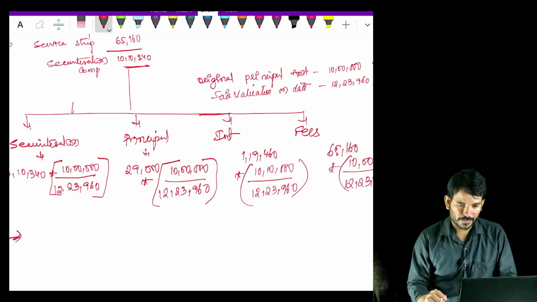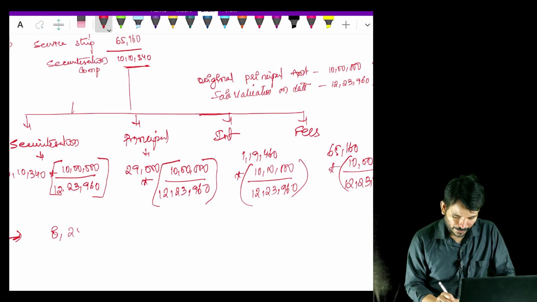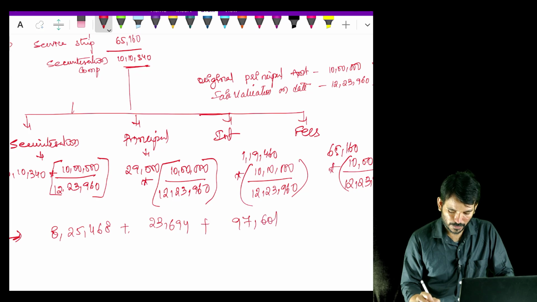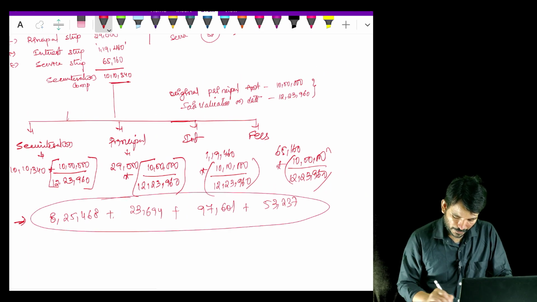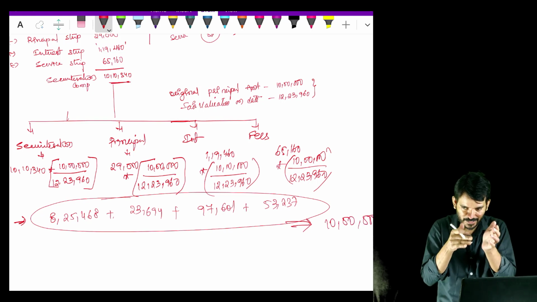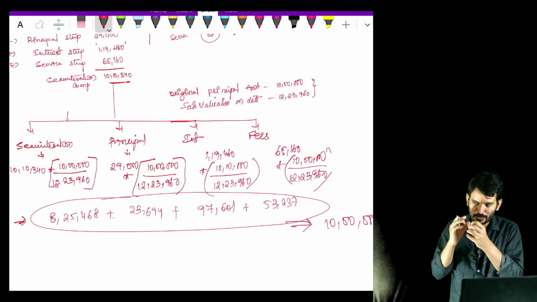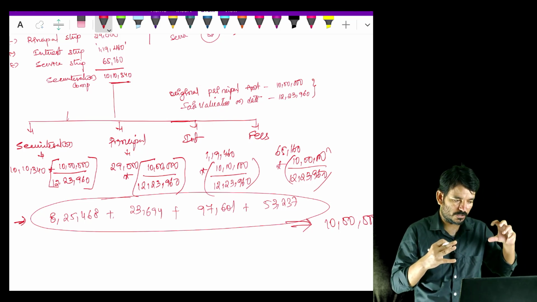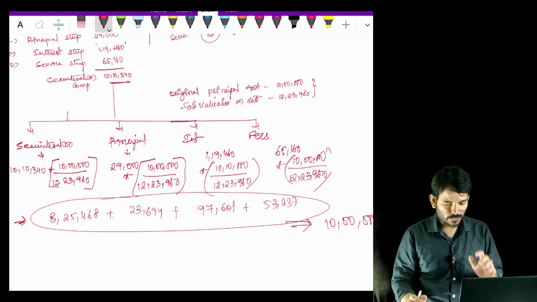Okay, I'll write it from here. So it is becoming 8,25,468. The principal portion is coming to 23,694, and the interest portion is 97,601, and the fees portion is coming to 53,237. So what are we finding out? We are finding out the total. If you make it, it will become 10 lakh, which means our total, whatever we are de-recognizing, we are calculating what portion is going to that person, what portion is staying with me, and out of which what portion is my interest, what portion is my principal, what portion is my service. Okay, so this is 10 lakh.